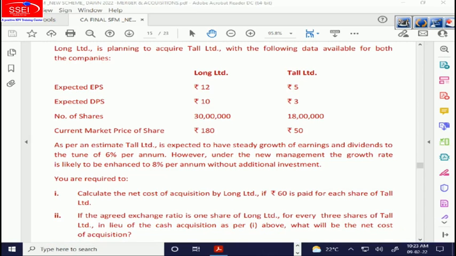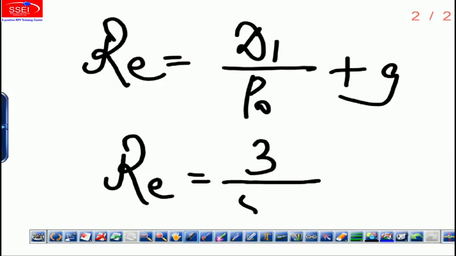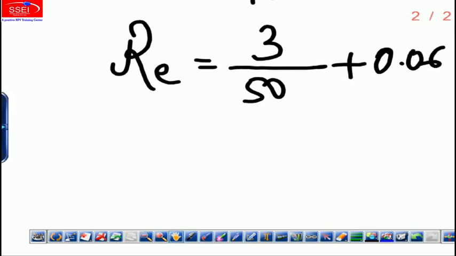Divided by what's the price? The price is 50, plus g is 0.06. So the required rate of return is coming to, I think, 7.5%. Sorry, 12%. 12% is the required rate of return.